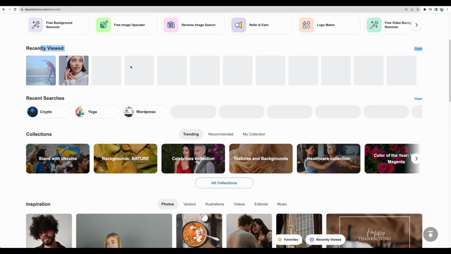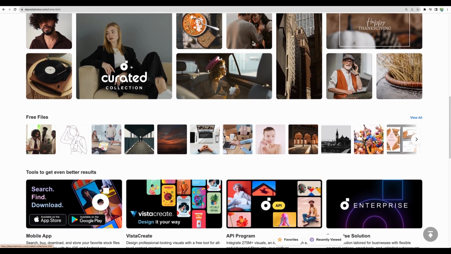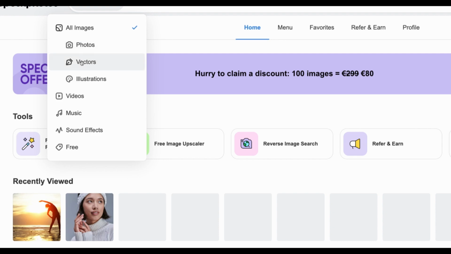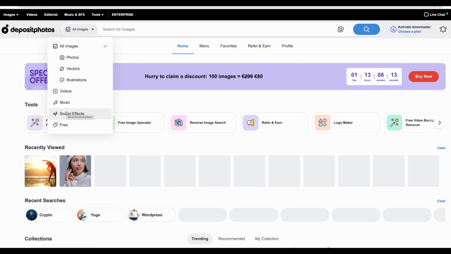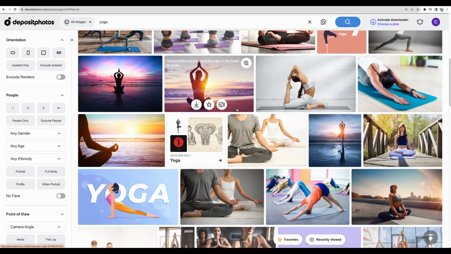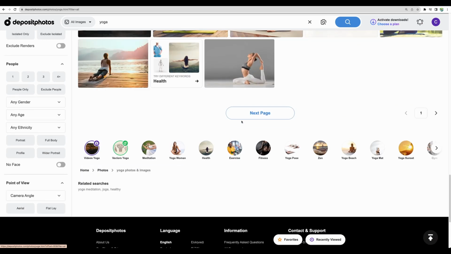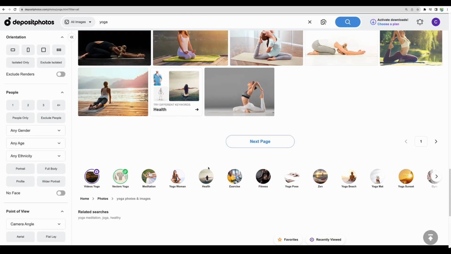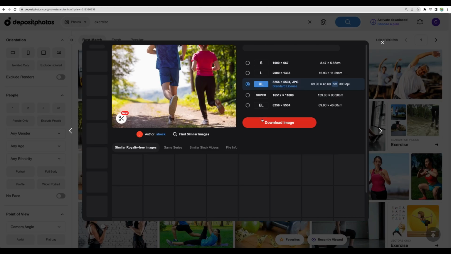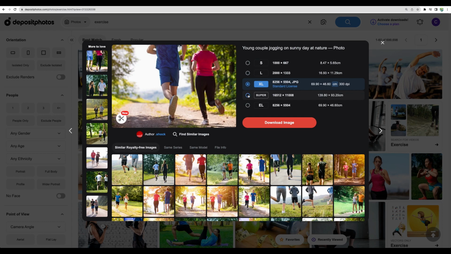First of all, regarding the software, it is a pretty solid stock website. You can have access to photos, vectors, illustrations, videos, music, and sound effects. You can find some topic like yoga. When you scroll down, you will have more detailed variations like yoga exercise. And of course, you will be able to download images in high resolution.